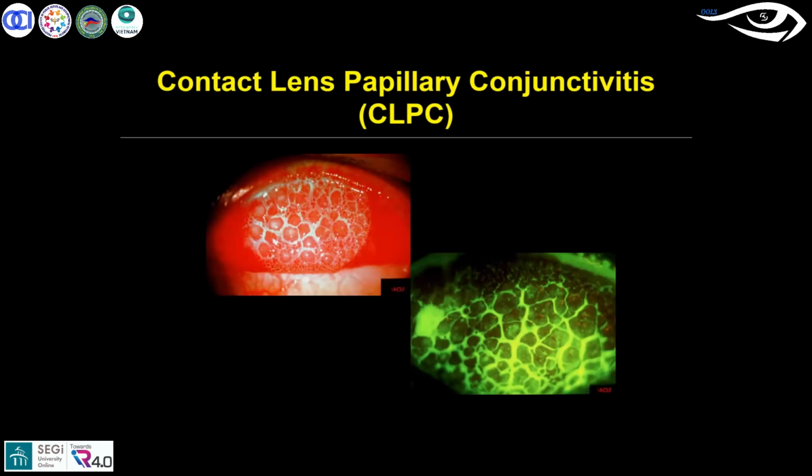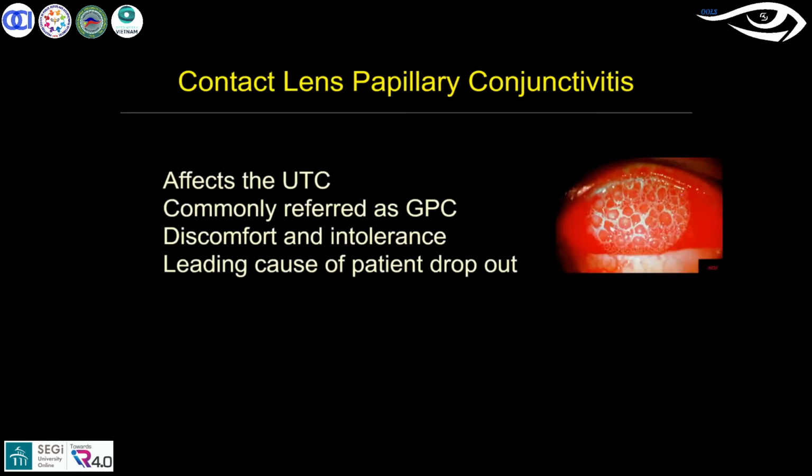When it comes to contact lens induced papillary changes, you basically look for its effects on the upper nasal conjunctiva. It is also commonly referred to as GPC, giant papillary conjunctivitis, in severe conditions. The major symptom you see with this complication is discomfort or intolerance. If it is a very severe stage and is not treated, the leading cause can be patient dropout from contact lens usage.